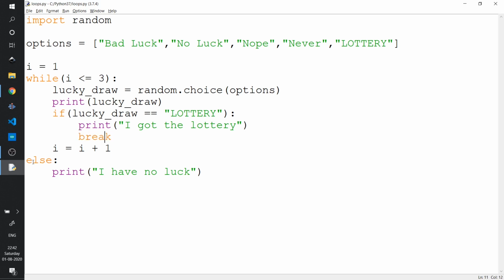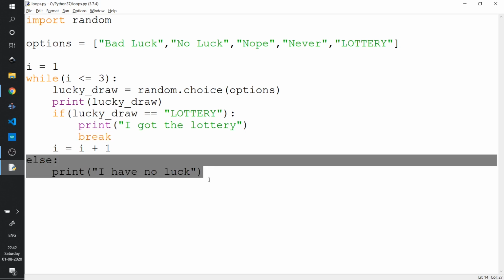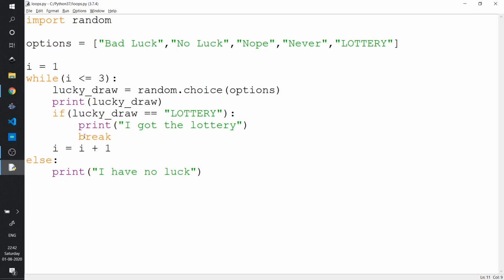So in this case, the else statement is not executed. Why? Because as we studied, the else statement is executed only when the loop runs to completion and then exits. And that is what we want, because if we get a lottery, we don't want to print this. It is not exiting because of any break statement, it is exiting because it tried for the maximum number of tries we had told it, and then it will print whatever we have in the else condition. So let's try this out.